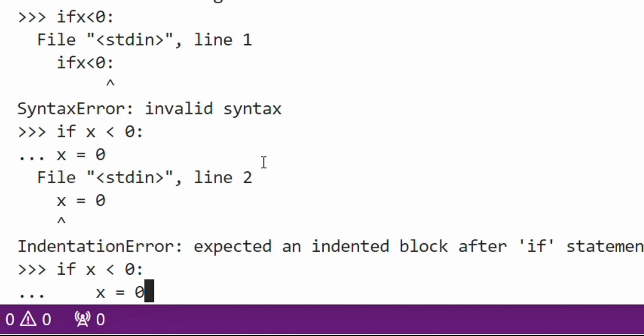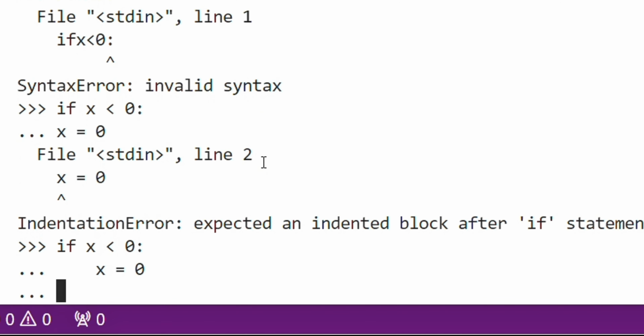Then you should print, so always write print here, "Negative changed to 0", like this.